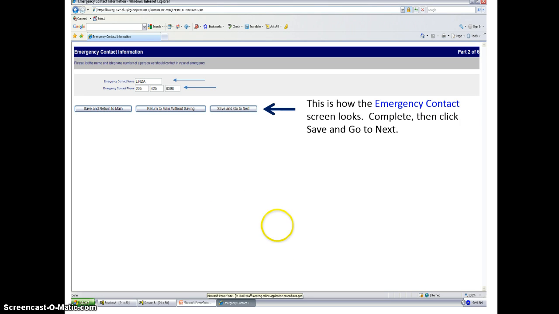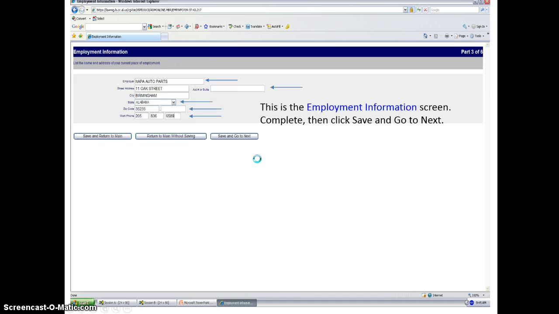This is the Emergency Contact Information screen. You will enter a person's name here and a telephone number in case of an emergency that we may call in this field. Then you'll click Save and go on to Next. This is the Employment Information field, where the arrows indicate you will enter data and click Save and go on to Next.